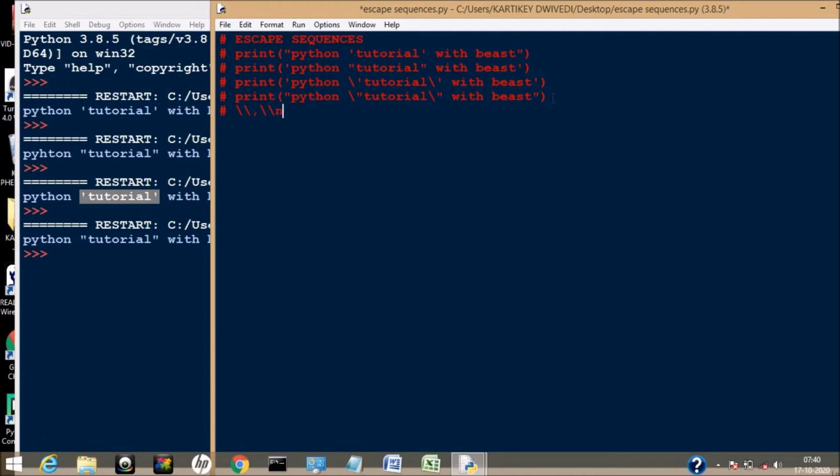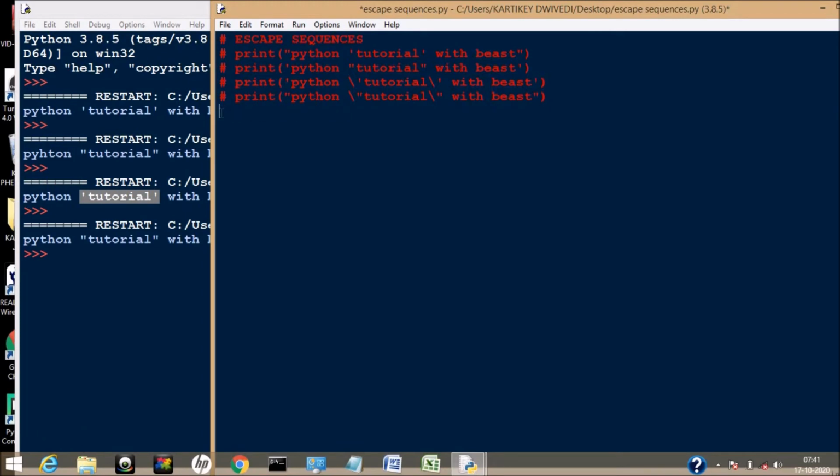Don't worry, we will see every escape sequence one by one. Similarly for backslash t, we have to put again a backslash. For octal values, hexa values, backspace, we again have to use a backslash. Don't worry, let's see one by one.